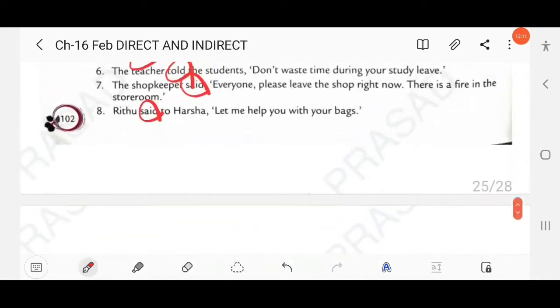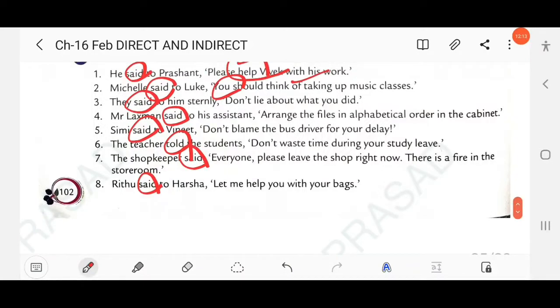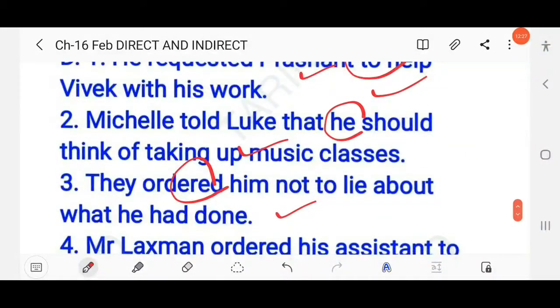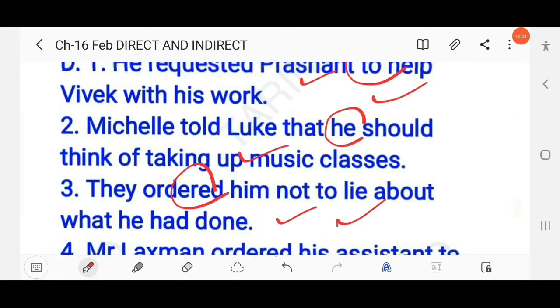So you know here the simple past tense is used, right? What you did, you did refers to he, that means him here. What he had done. You did, simple past, changes into past perfect, right? So here you have to write, they ordered him not to lie about what he had done, right?